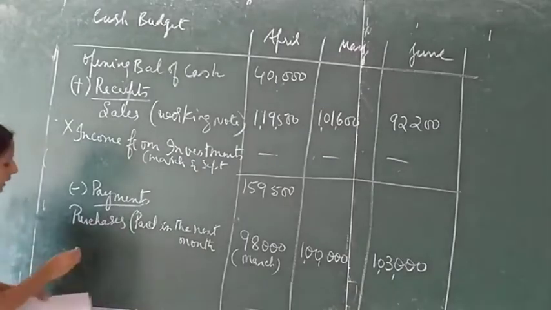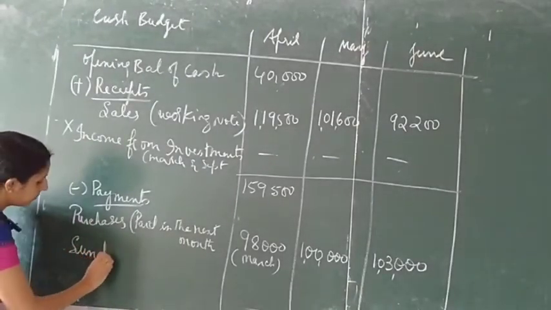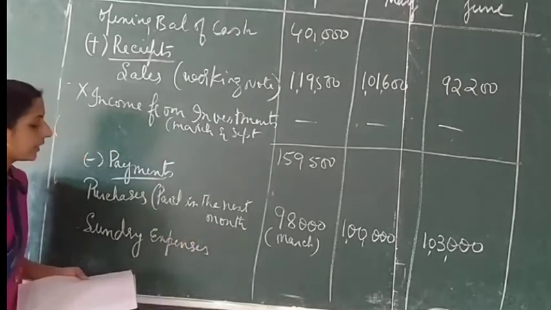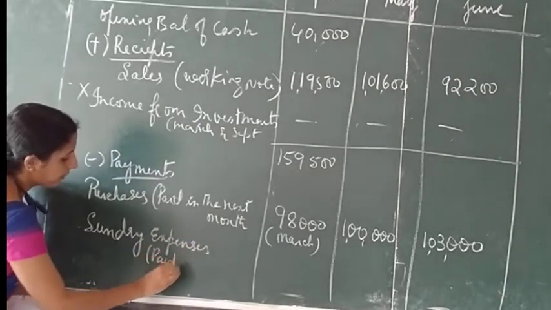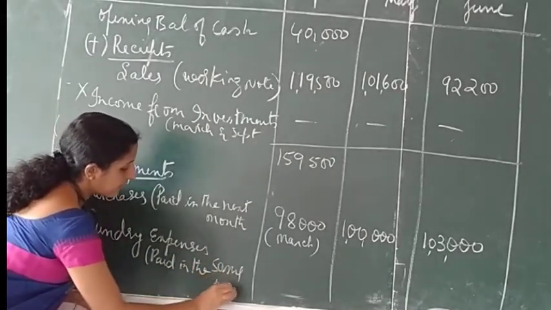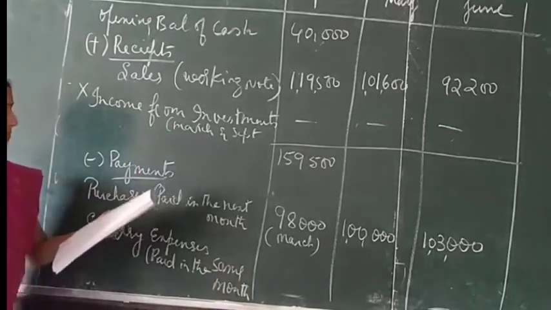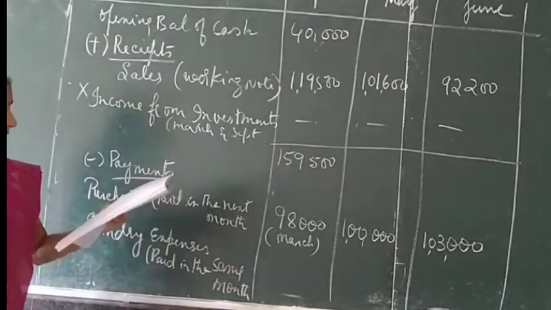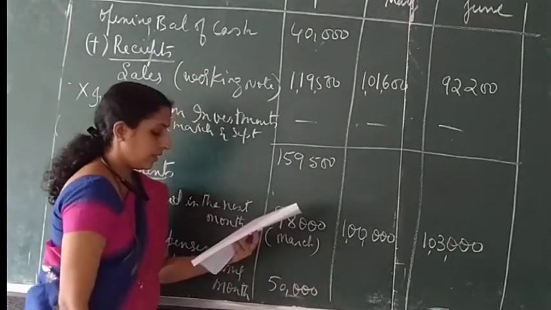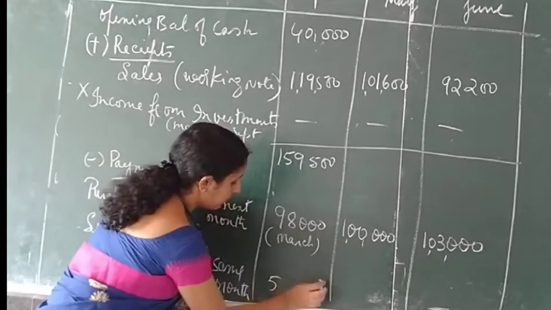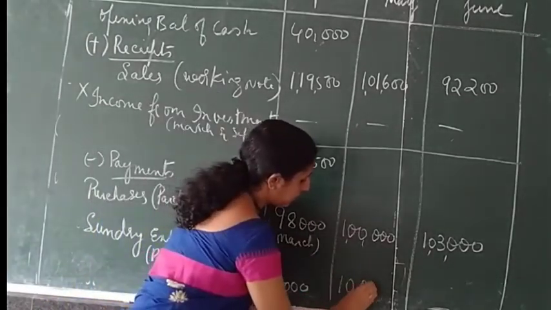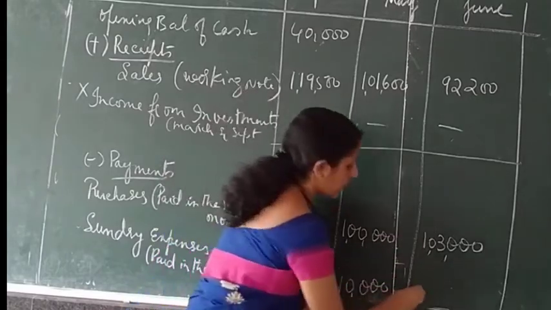Next, sundry expenses. Sundry expenses are paid in the same month. That is, sorry, 5,000, 10,000, 6,000.